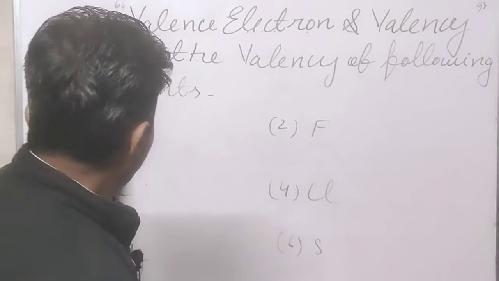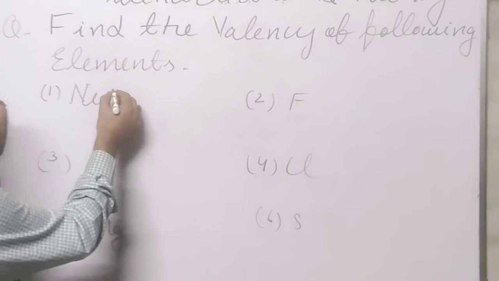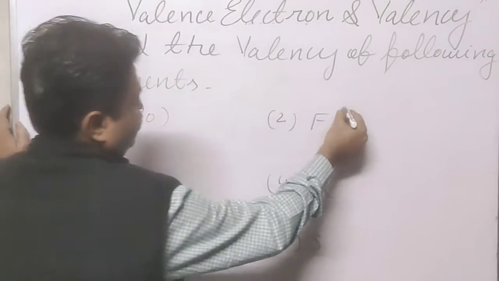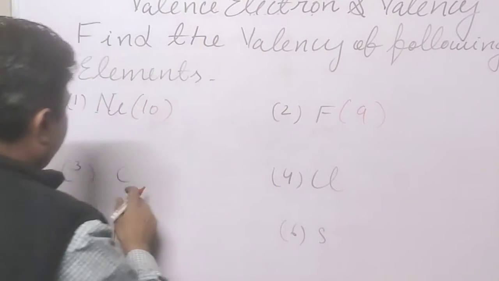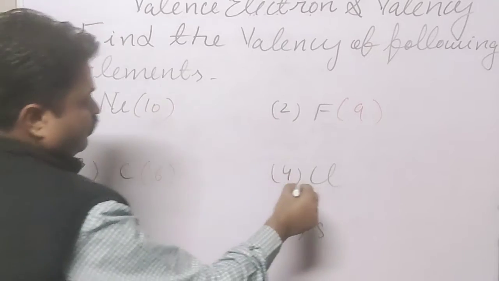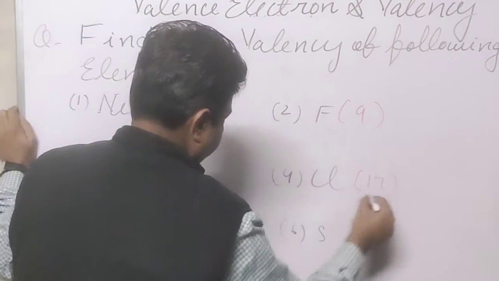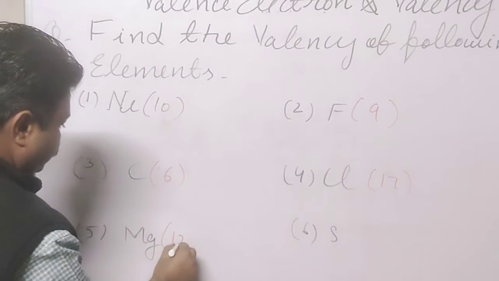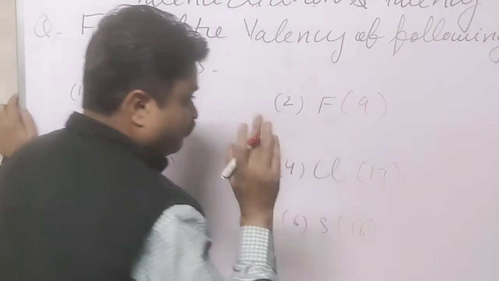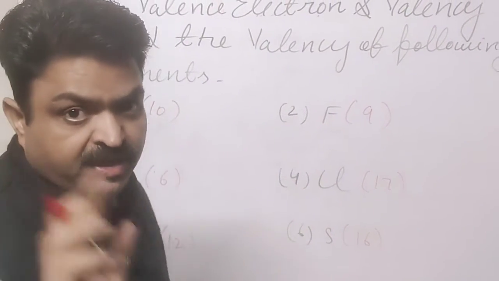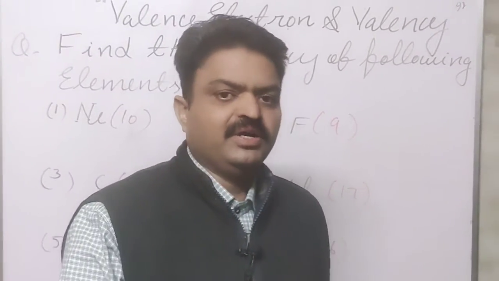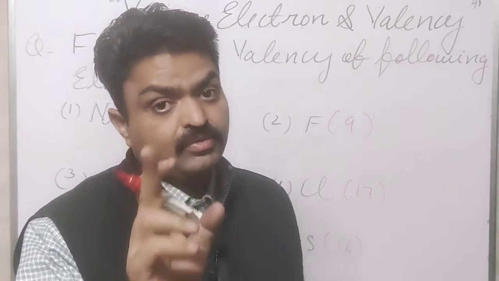So here the atomic number of neon is 10, fluorine is 9, carbon is 6, chlorine is 17, magnesium is 12 and sulfur is 16. So first what should you learn, students? You should learn the atomic numbers of the elements from 1 to 20.